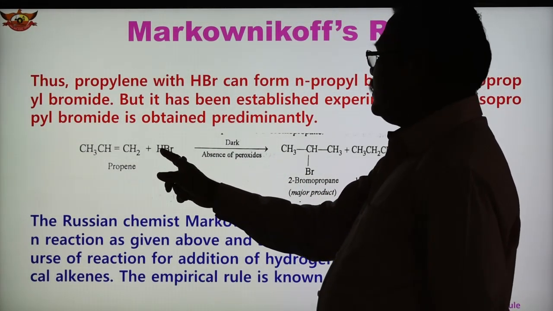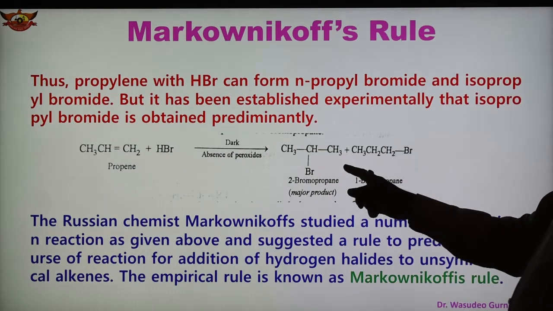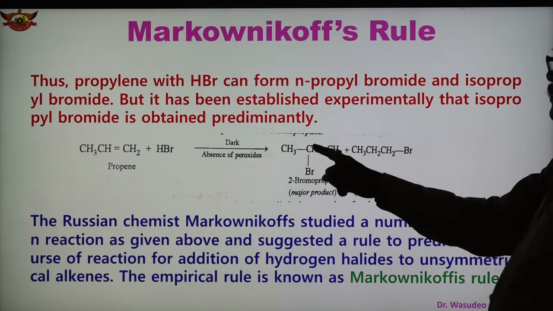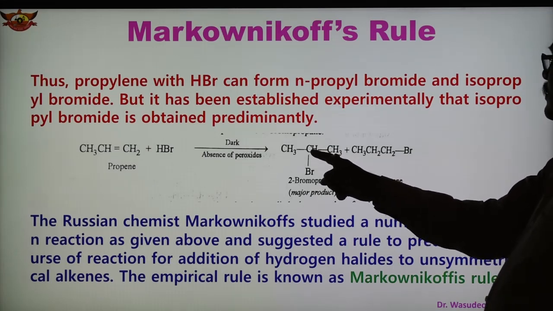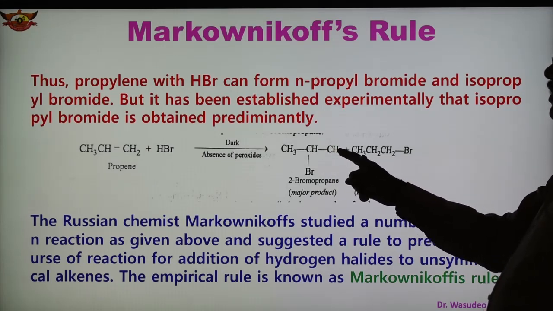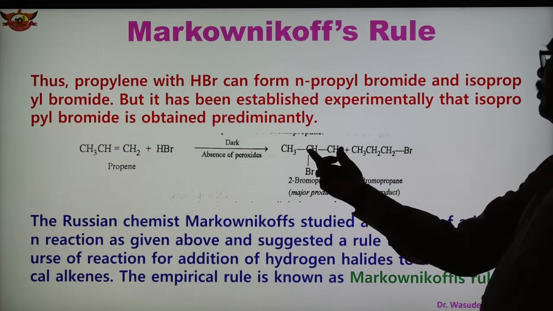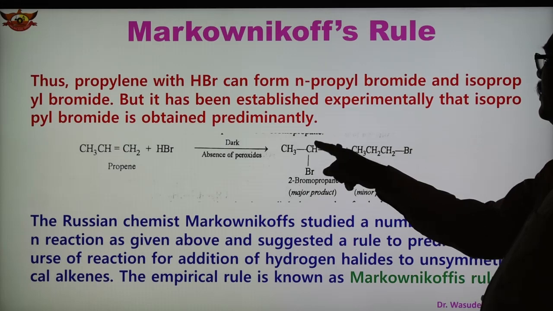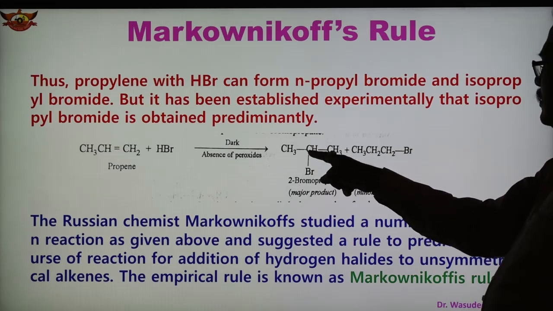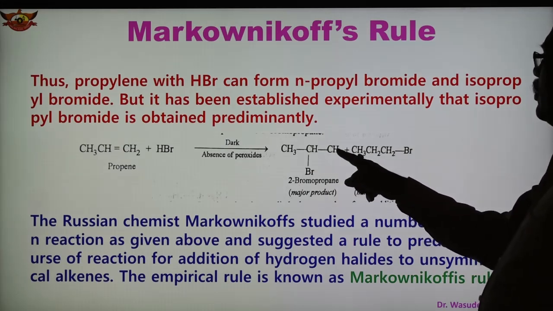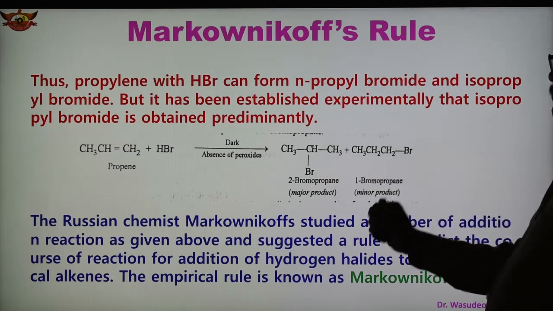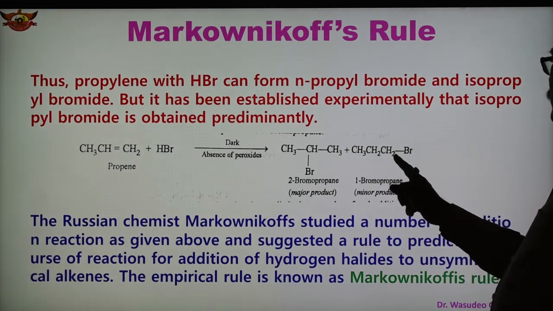Now this H is added here. So see here CH3, then here CHBr, Br is added to this carbon, and here CH2 becomes CH3. So this is the carbon-carbon double bond. Now HBr is added to these two carbons. Br is added to this carbon, and hydrogen to this carbon, so CH2 becomes CH3 and CHBr.